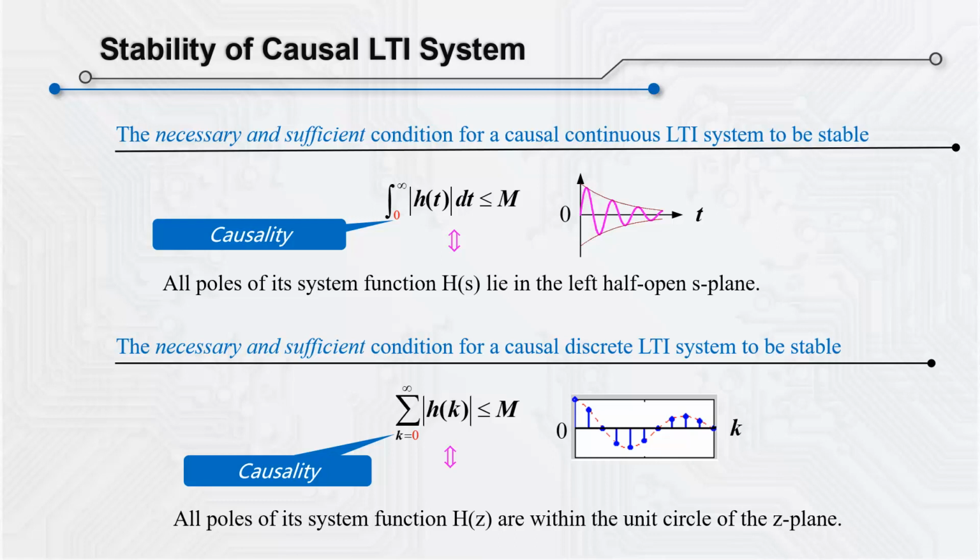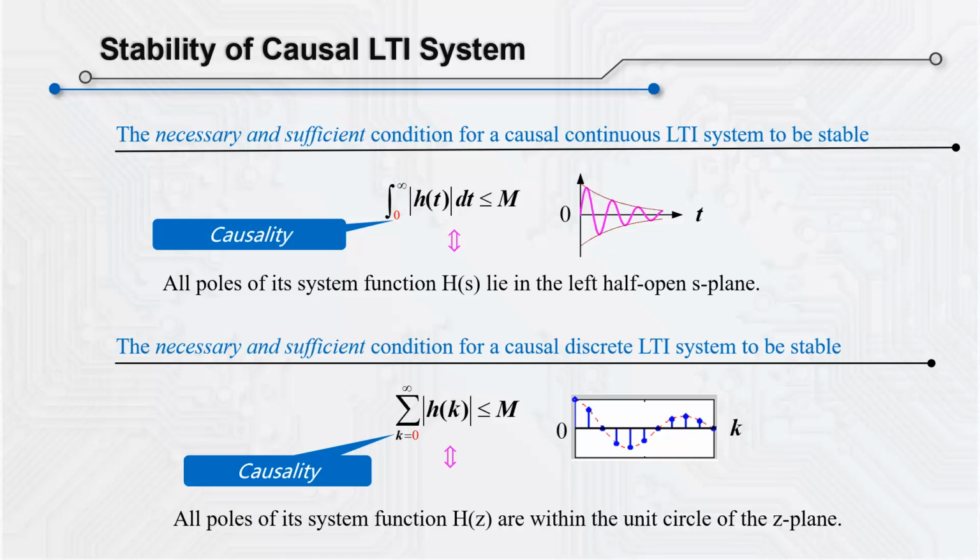For a causal discrete LTI system, its stability can be analyzed similarly. If the discrete LTI system is causal, then its unit response is a causal sequence, which means the lower sum limit will be k equals 0. Thus, the necessary and sufficient condition for a causal discrete LTI system to be stable is that all the poles of H of z lie within the unit circle of the plane z. Because under such a condition, the amplitude of its unit response will decline exponentially. For k from 0 to positive infinity, the unit response is absolute summable.